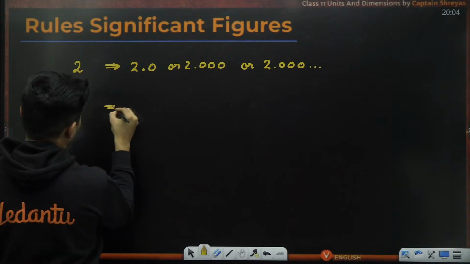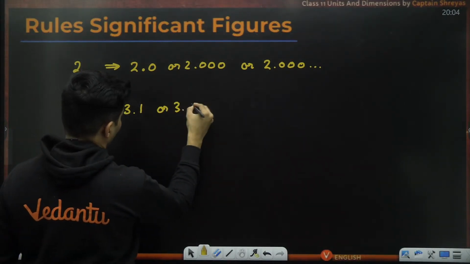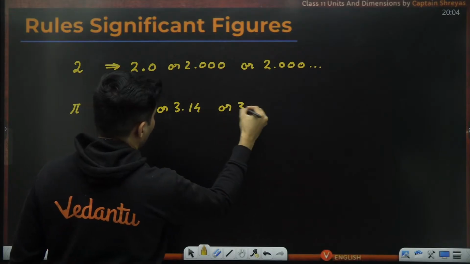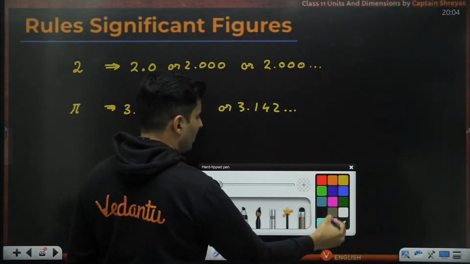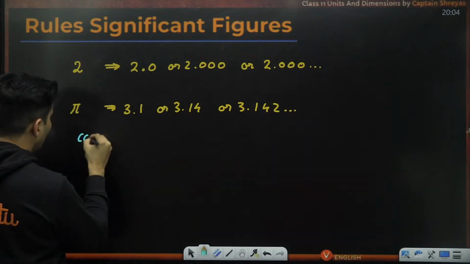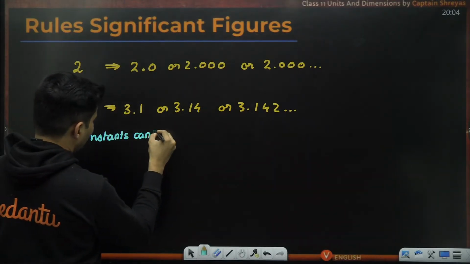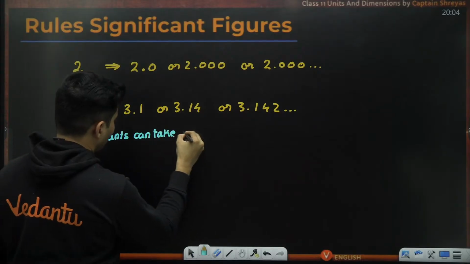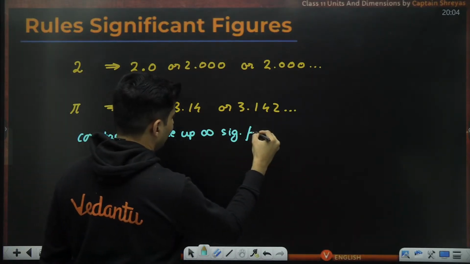Same thing, pi, I can write it as 3.1 or 3.14 or 3.142, as many decimal places as I want to take. Essentially, constants can take up infinite significant figures,